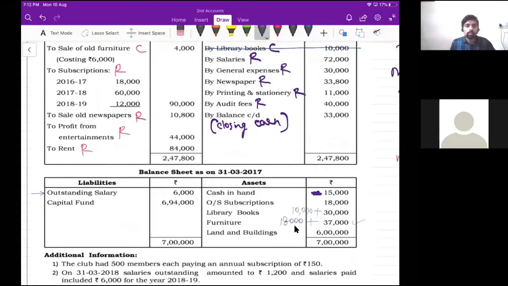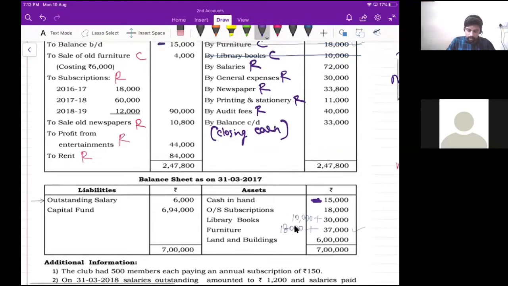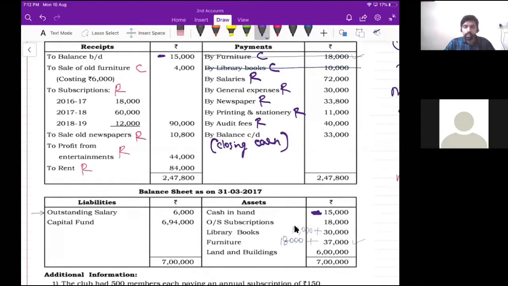Now see here, outstanding salary. It is on the opposite side, right? Since it is on the opposite side, what should we do? If it is on the opposite side, we have to subtract, correct? Here we have added furniture and then library books because it was on the same side. Now this outstanding salary, I'll strike off this 6,000 rupees. It is on the opposite side, so 72,000 minus 6,000.